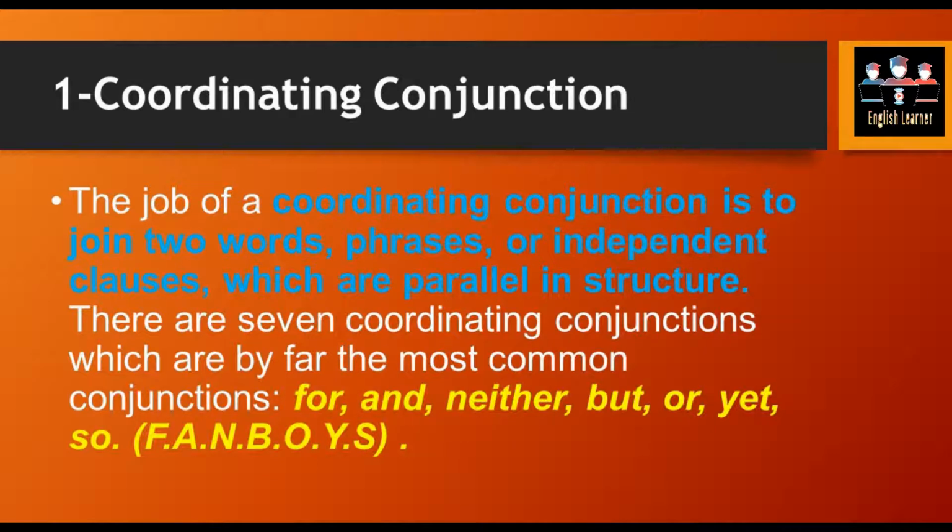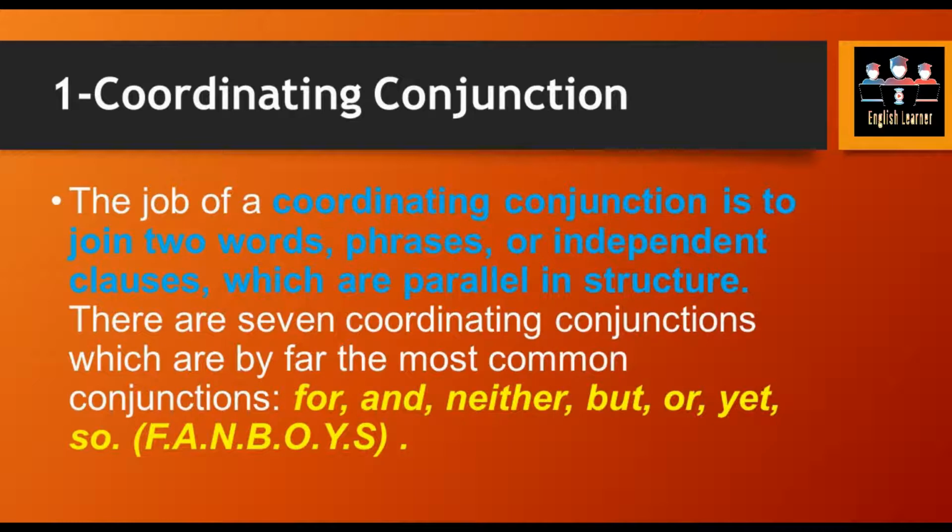There are 7 coordinating conjunctions, and an acronym has been made to help learn them. An acronym is a word which is used mainly in order to learn different words in a flow or in an order. So the acronym for coordinating conjunctions is FANBOYS, as each letter indicates a coordinating conjunction.